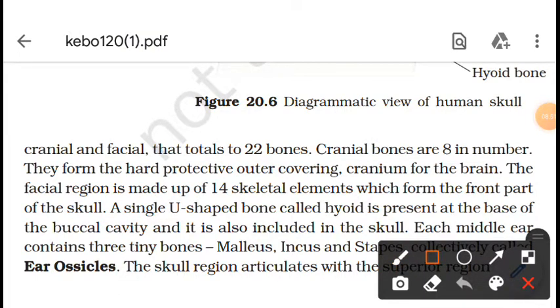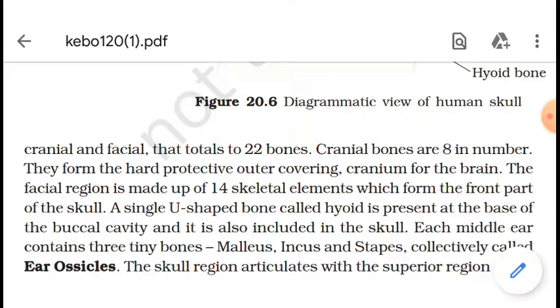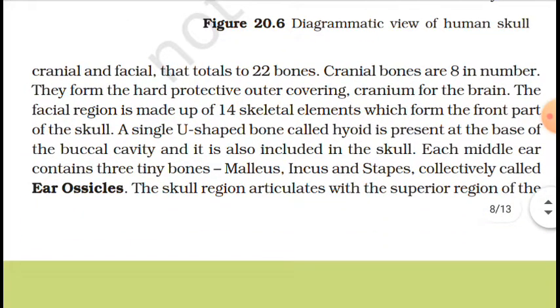If we talk about the ear, it also consists of 3 types of bones, as you know: malleus, incus and stapes. These bones are collectively known as ear ossicles. So each middle ear in the human body consists of 3 tiny bones, that is malleus, incus and stapes, and collectively these middle ear bones are known as ear ossicles.